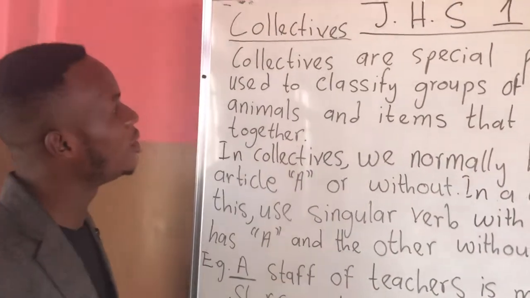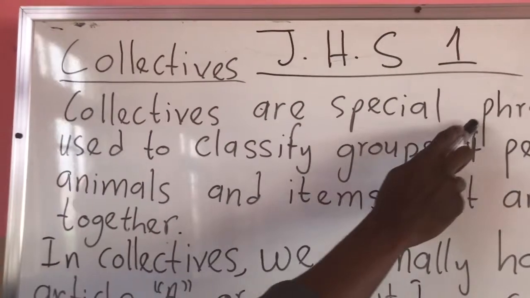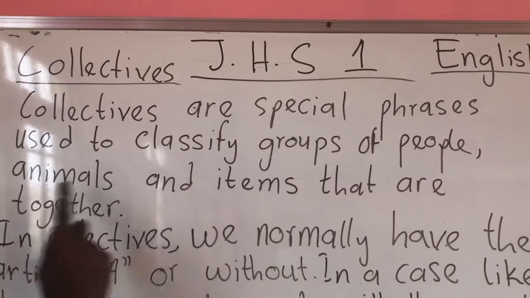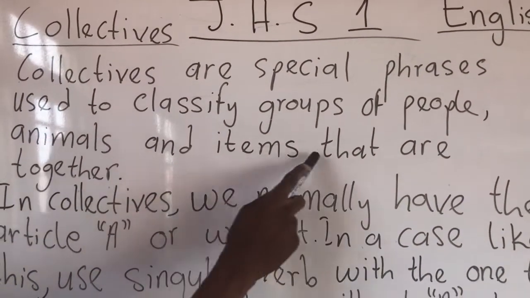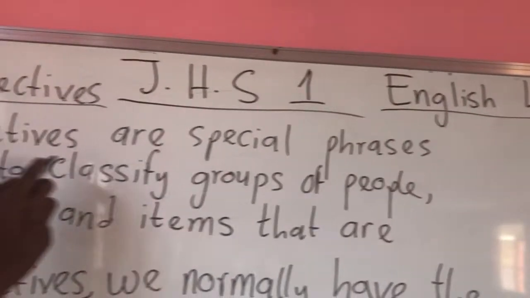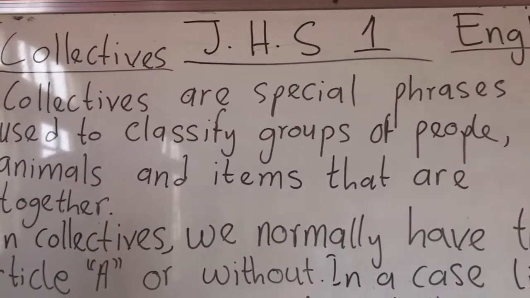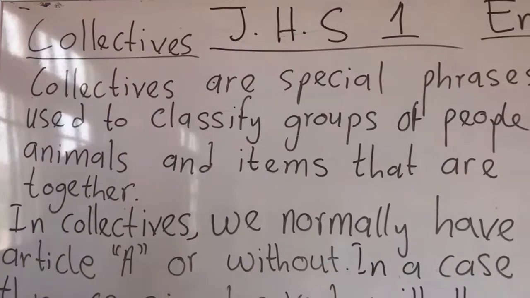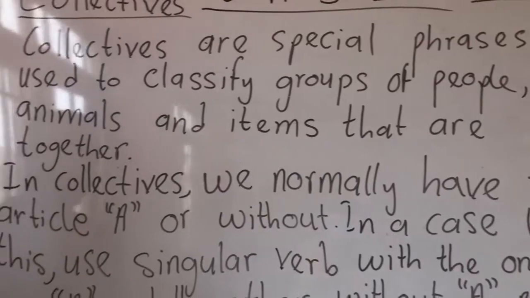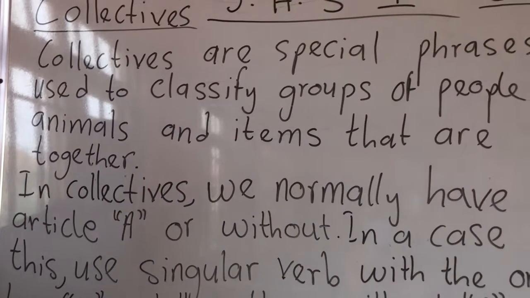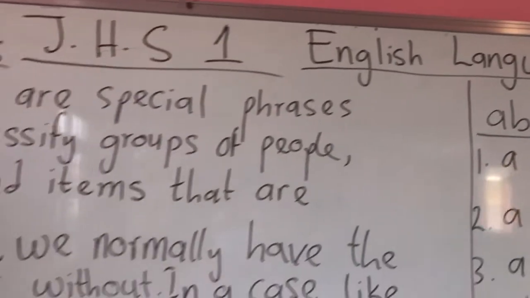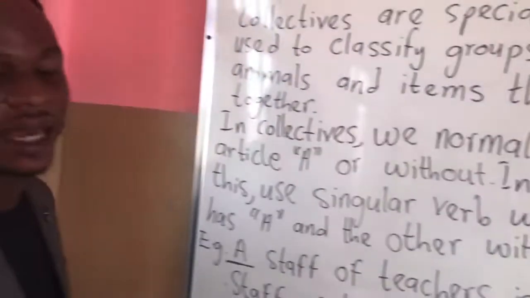Now, when we say collectives, collectives are special phrases used to classify groups of people, animals, and items that are together. Collectives, let's take it again. Collectives are special phrases used to classify groups of people, animals, and items that are together. So we have different kinds of collectives. We have those about animals, about people, about plants and other things.